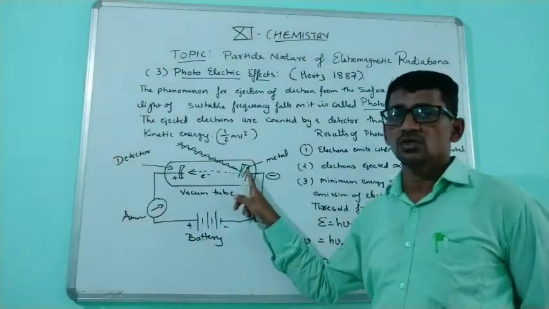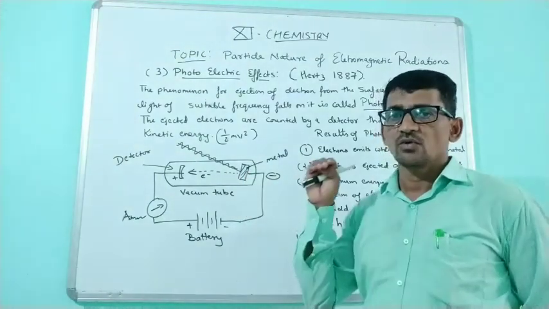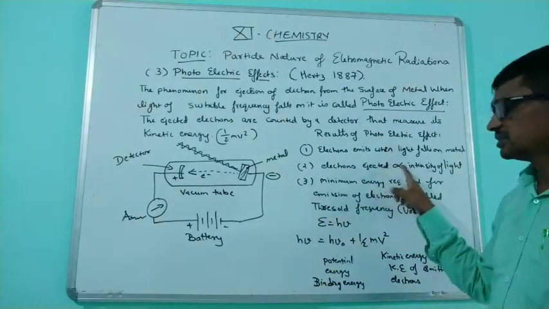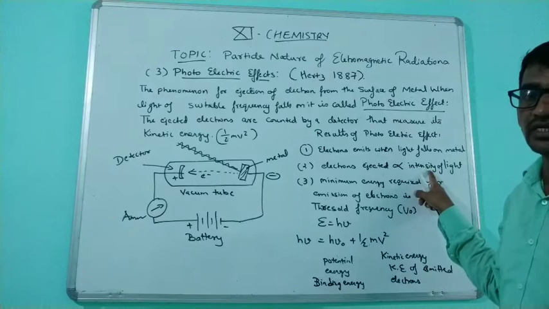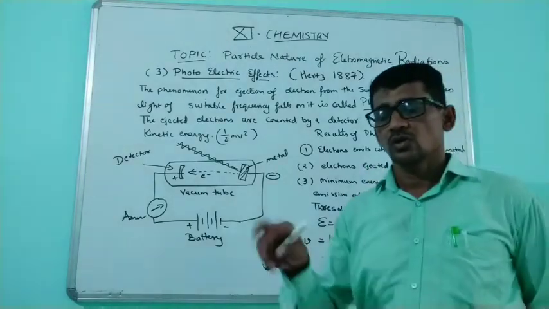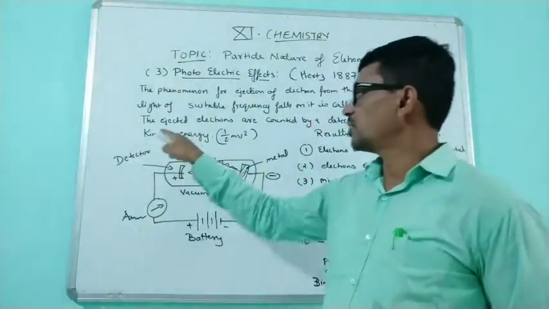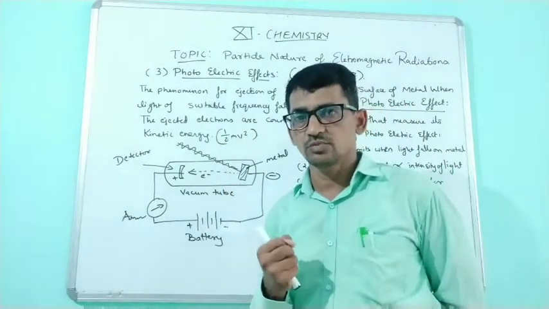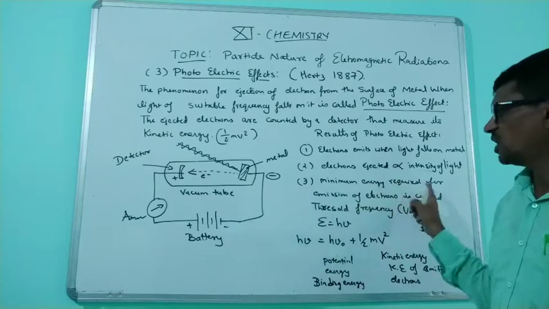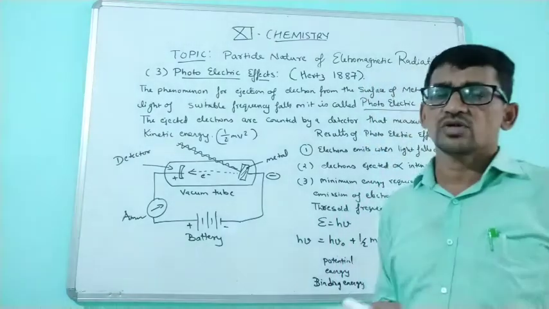So the first observation is that electrons are emitted from the metal when light of high radiation falls on the metal. The number of electrons ejected is directly proportional to the intensity of light or energy of the light. So the amount of energy of the electrons which are emitted out is directly proportional to the amount of absorption. Second and third, the minimum energy required for the emission of electrons is known as threshold energy or threshold frequency.